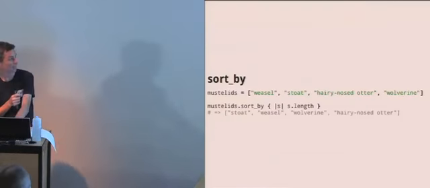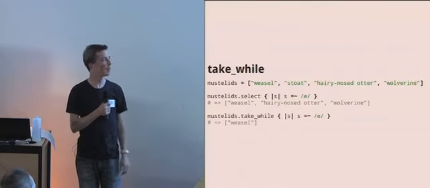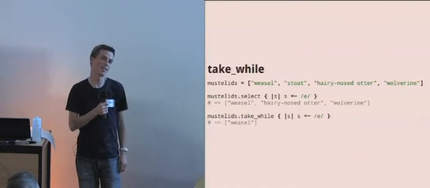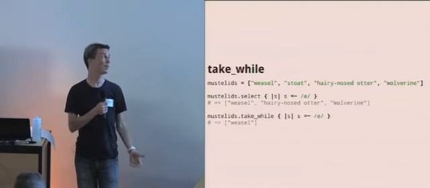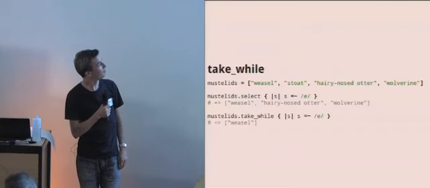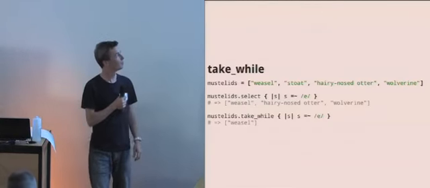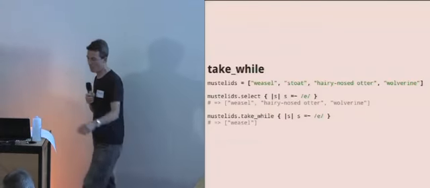Take while is kind of like select, except it's rather pessimistic. It gets put off easily, so it gives up as soon as it can't find anything that works anymore. So if we're looking for things that contain the letter E, select will give us all the ones that contain the letter E. But take while, on the other hand, gives up at the second one because it didn't have an E in it. That can be useful, though.